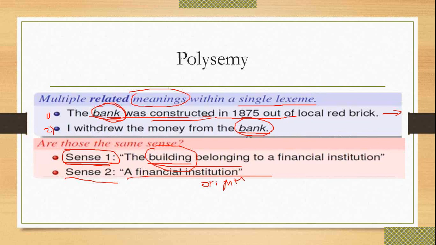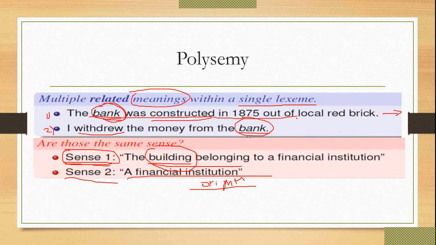In the second sentence, it is more related to the financial institute or financial organization. Why does it indicate the financial institute? Because of the word withdraw or debit. Withdraw means there is some operation going on in that particular bank. But the first sentence does not indicate anything like that: the bank was constructed in 1875. So it means that the bank was built.